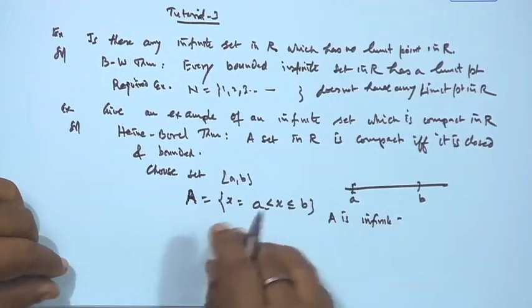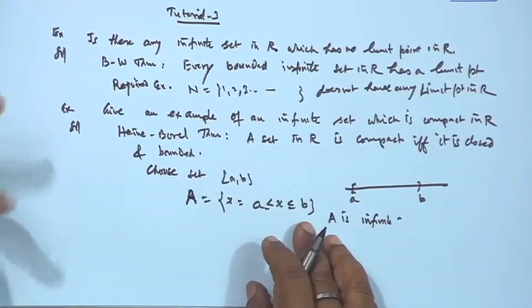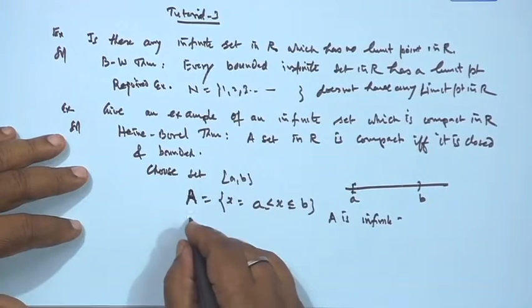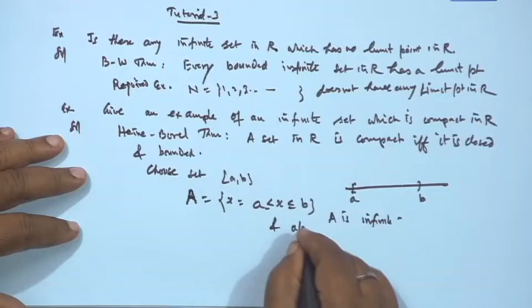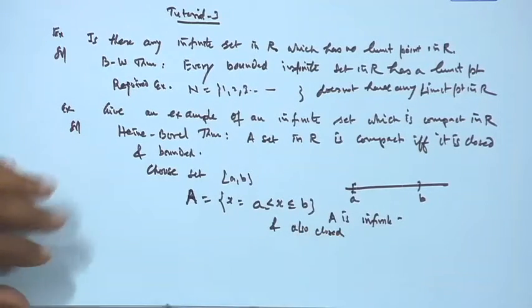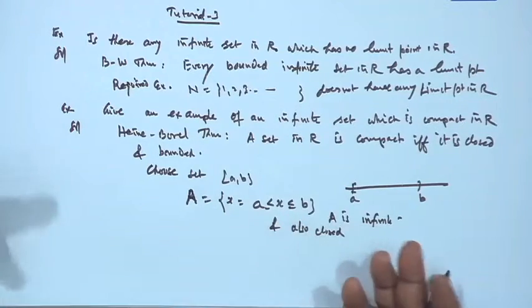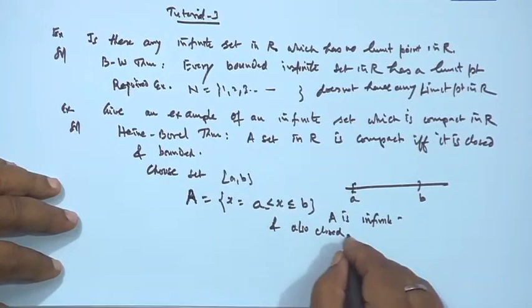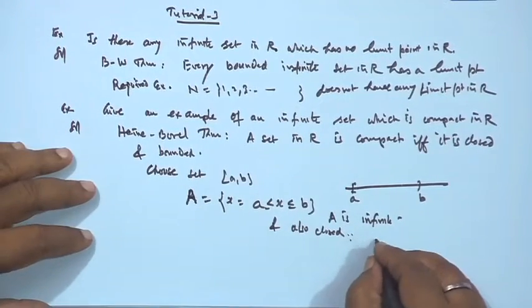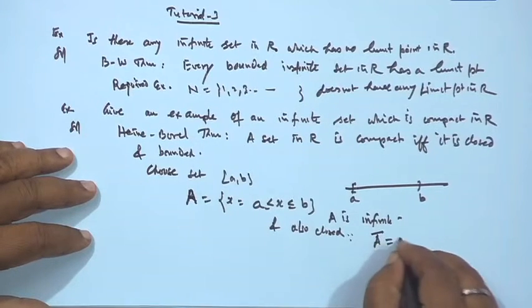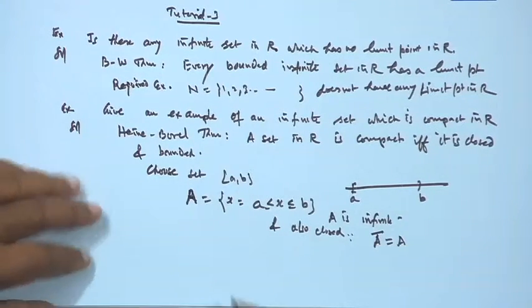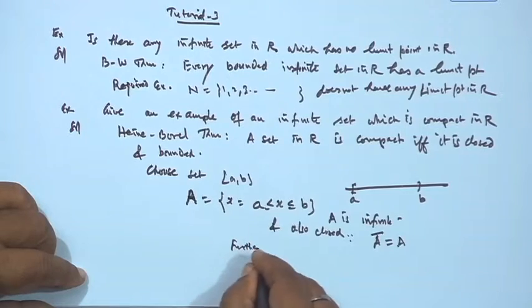The number of real numbers between a and b is infinite, and it is also closed, because all the limit points of the set [a, b] are in [a, b] itself; the closure of A coincides with A.